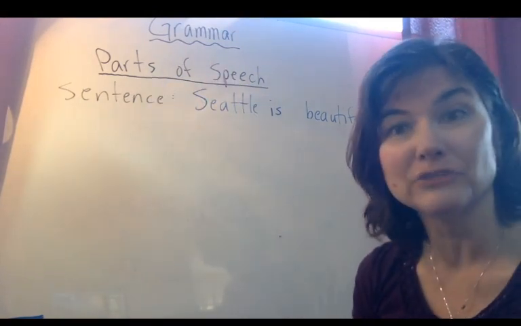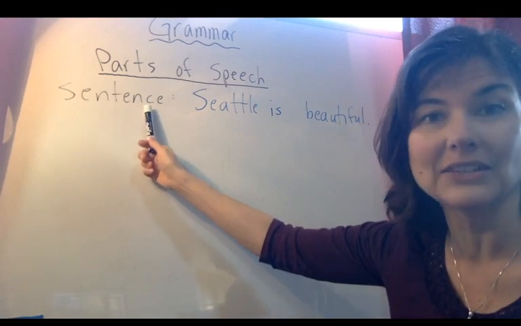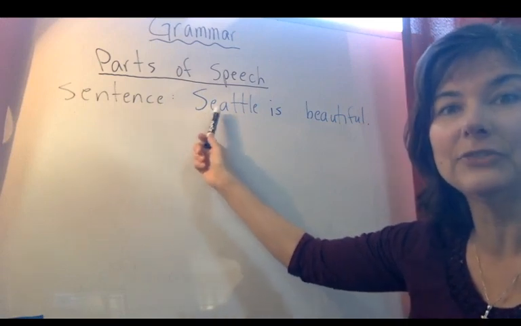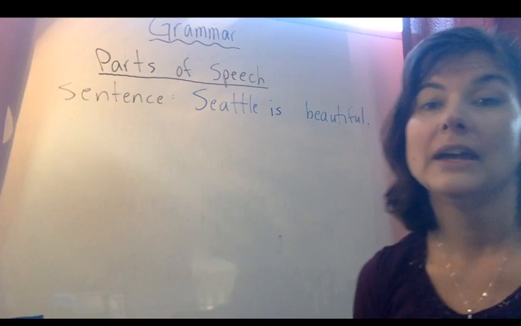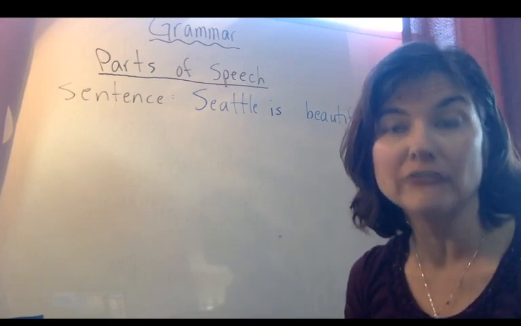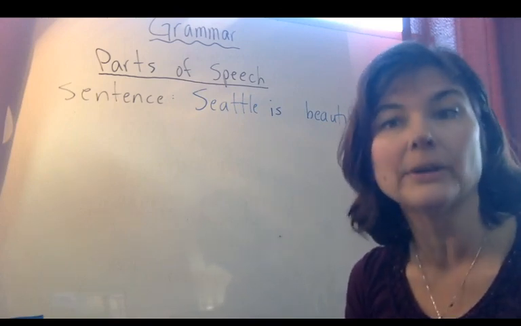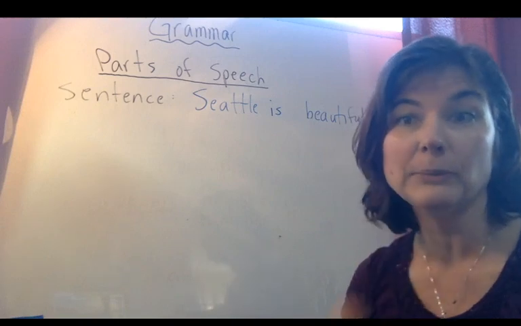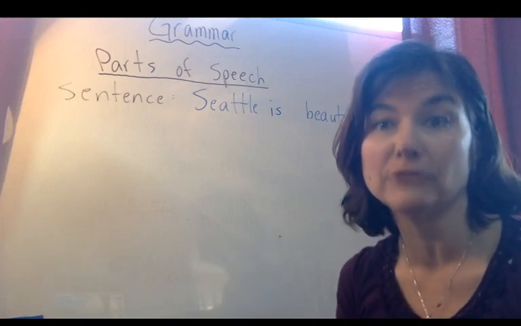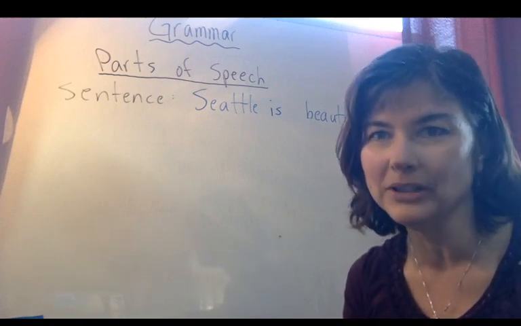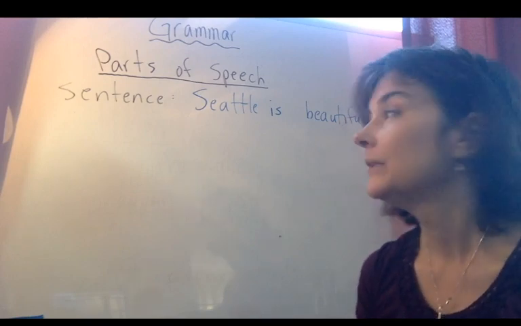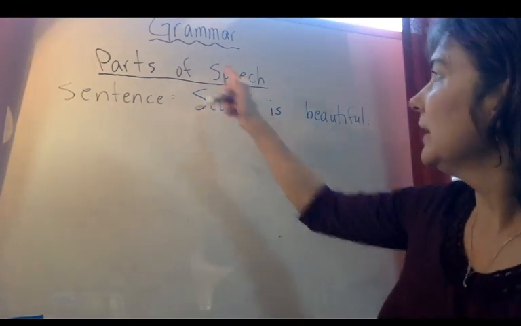Okay, so in English, of course, we have many sentences. This is a very basic sentence. Seattle is beautiful. Now, for you level 30s, many of this will be a review and pretty simple, but I need to start simple for those people who have never taken an ESL class before. Okay, so we'll start really simple and we'll build it from there. Seattle is beautiful.